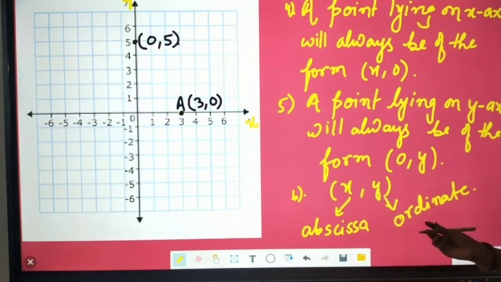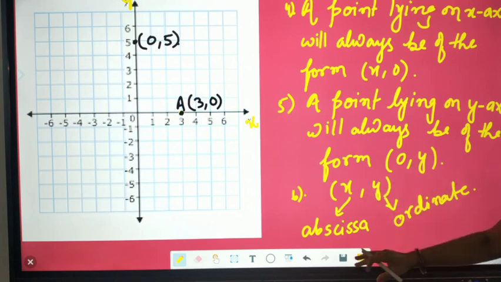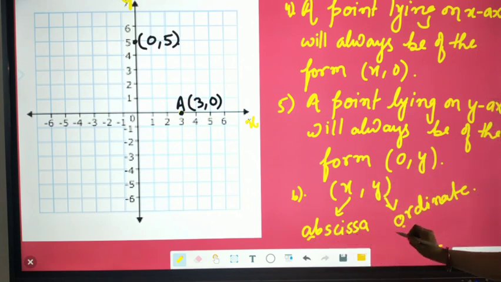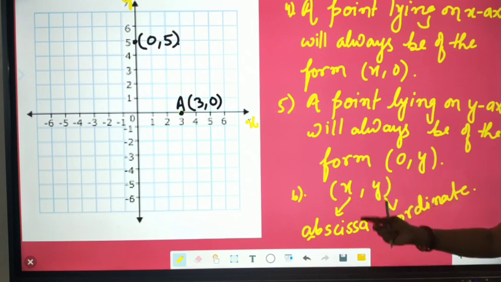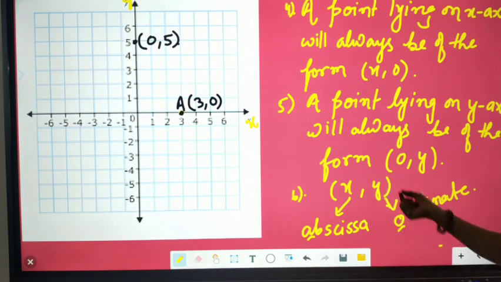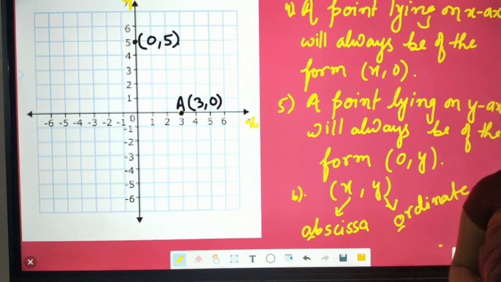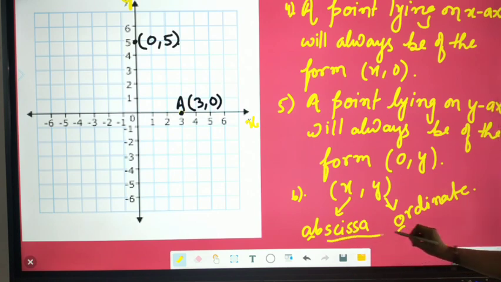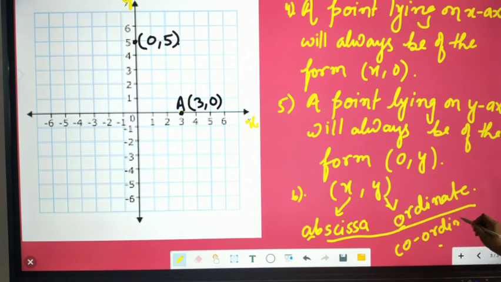There is a trick: in the alphabet, x comes first and then y. So x and y is the ordered pair. In the same way, abscissa and ordinate, a and o, a comes first, so it stands for x, and o comes after, so it stands for y. In this way you can remember what is abscissa and what is ordinate, and together they are called coordinates. Don't confuse the word ordinate with coordinate. When both are combined, we call it coordinate.